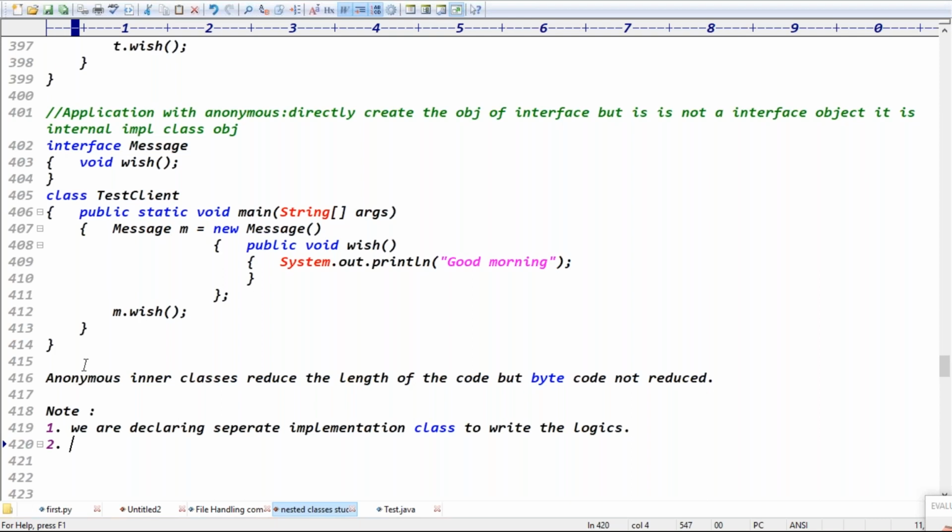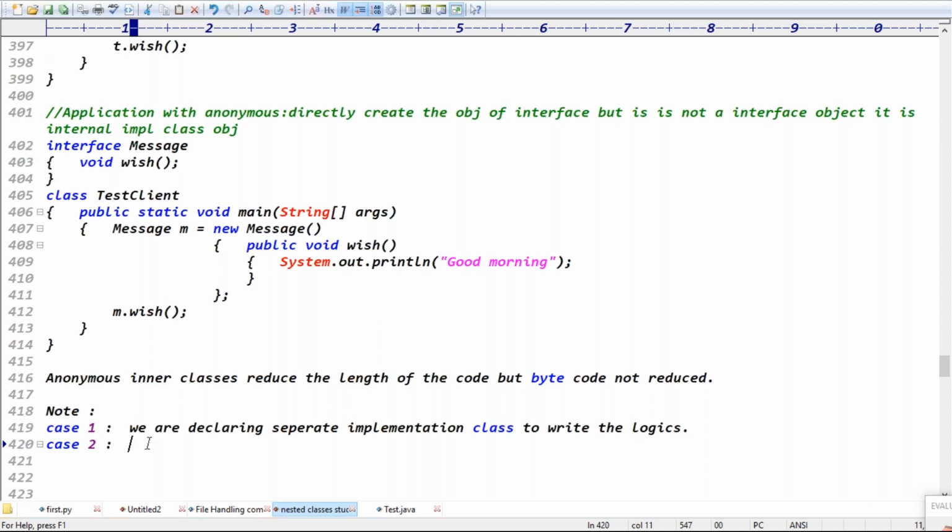Assume this is case 1, and this is case 2. In case 1, we are declaring a separate implementation class to write the logics. The second case is, are we declaring the class?